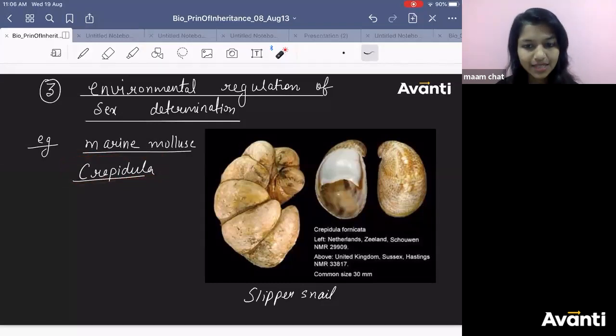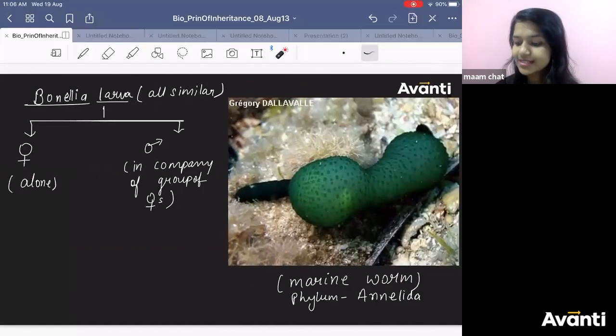This is a mollusca, which is also called a slipper snail. You know what happens in this? Environment regulates the gender. Anyone knows how? Similarly, there is a worm, a marine worm. It is going to be under Annelida, called Bonellia.